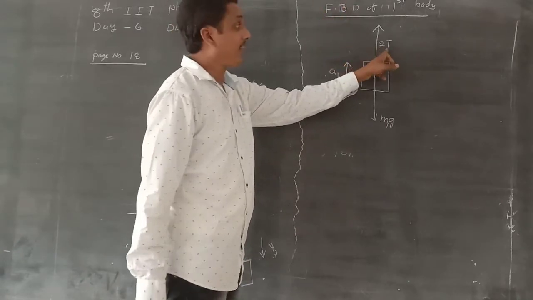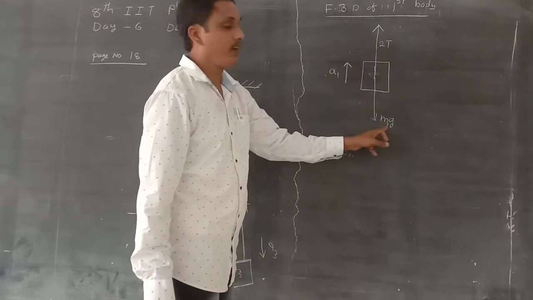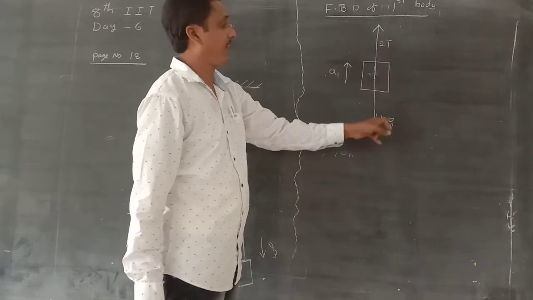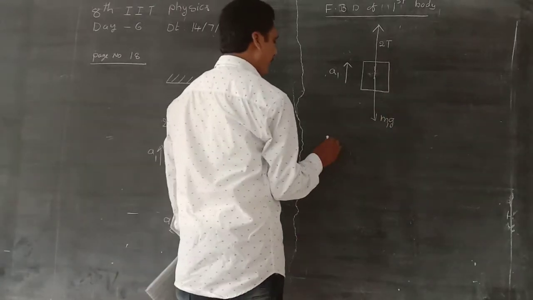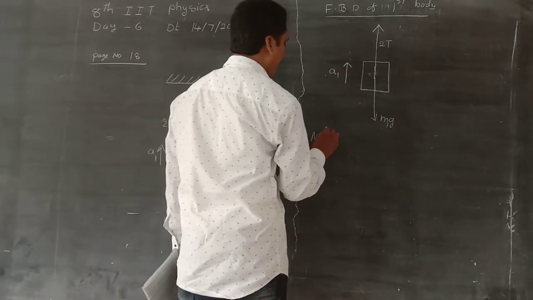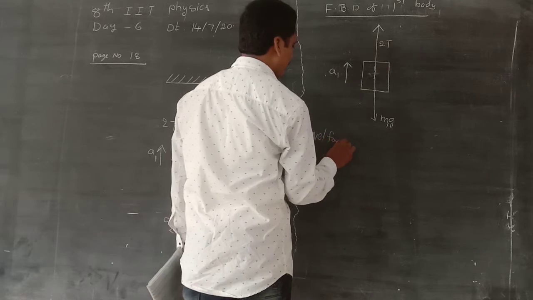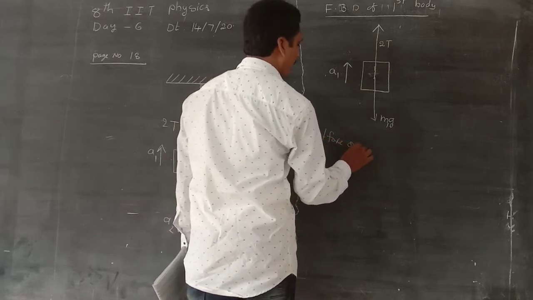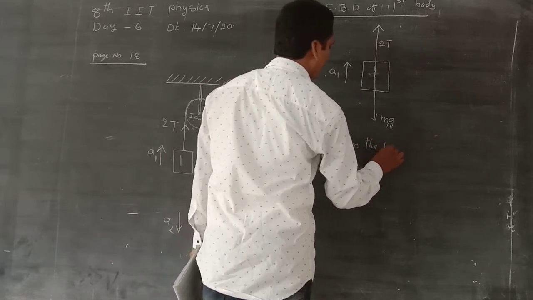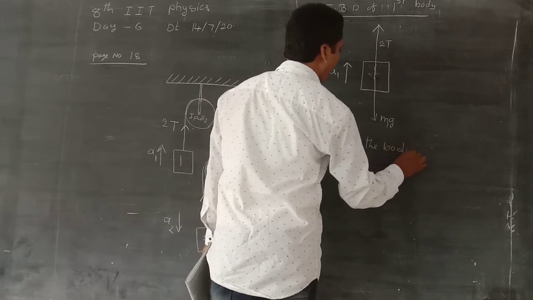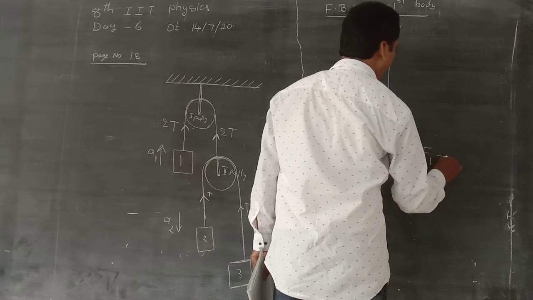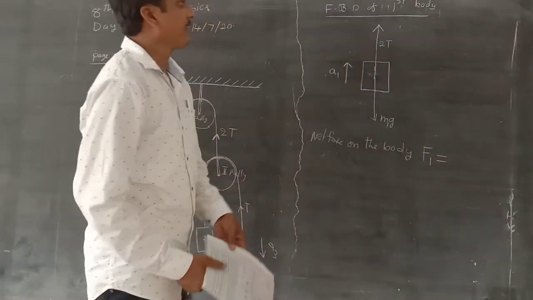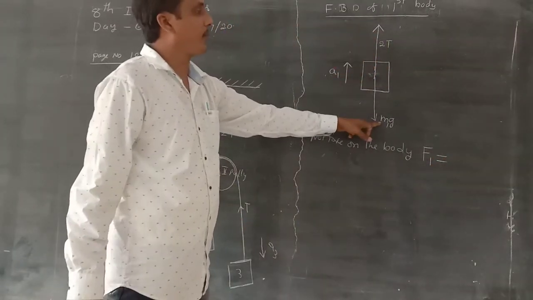So here tension is greater than the weight of the body. What is the net force on the body?